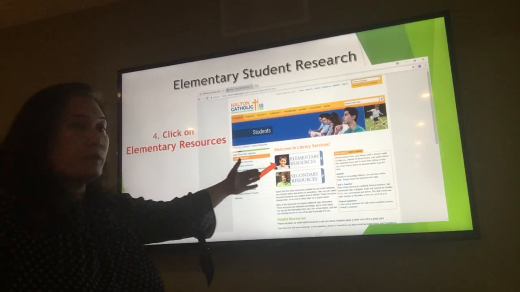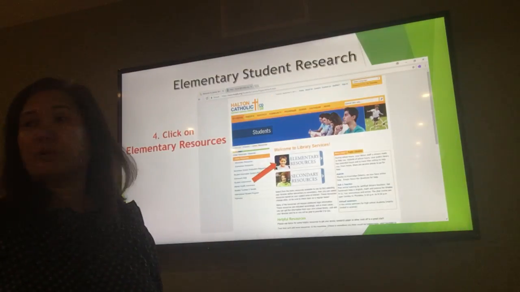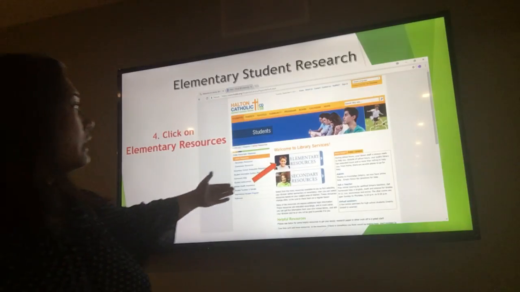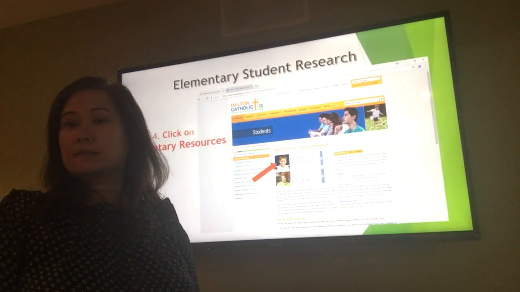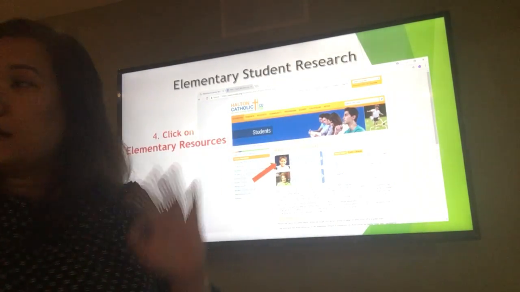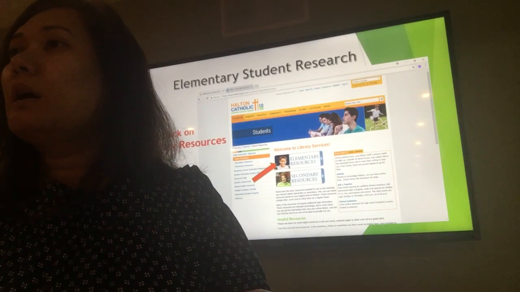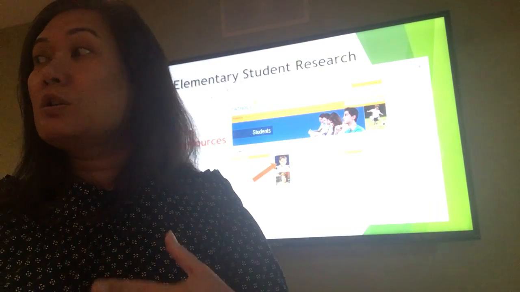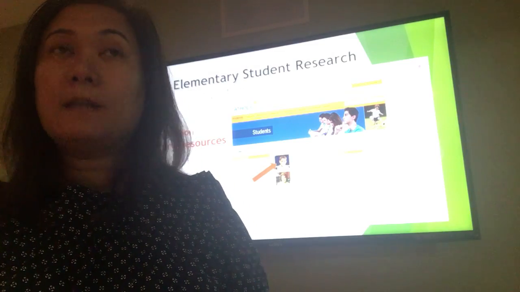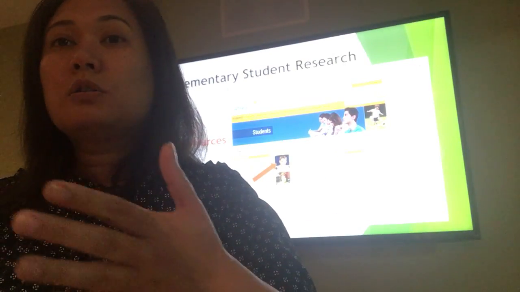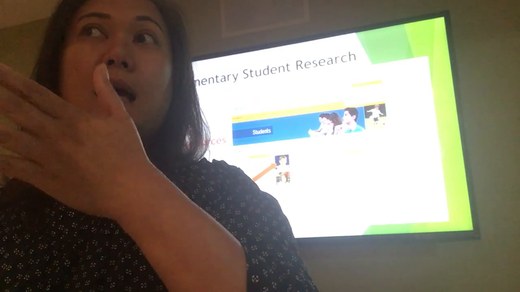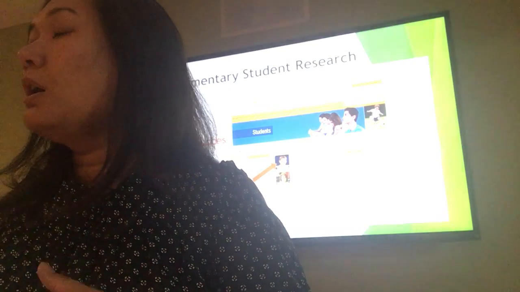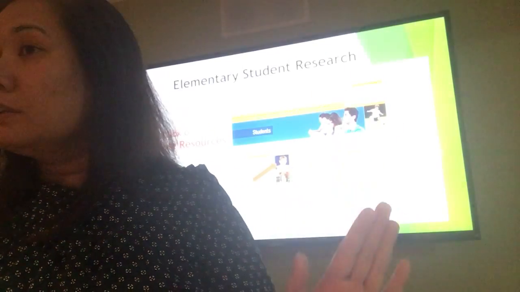It would bring you to a different screen. It would have elementary resources or secondary resources. We're in grade 6, so we have to click on elementary resources. As a reminder, these are the steps that you have to go through to locate the database that you're going to use for your research project. These are the steps to go to the databases available to all of us through the Halton Catholic District School Board homepage. Everybody follows?